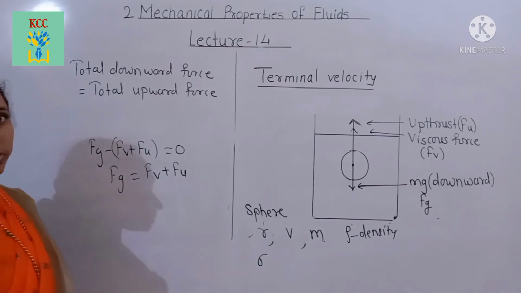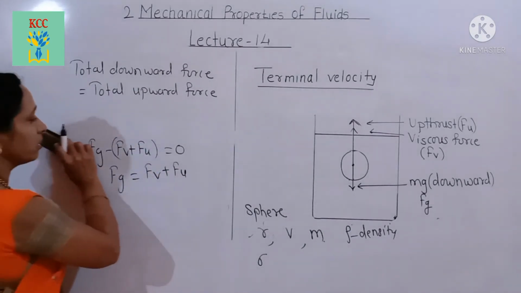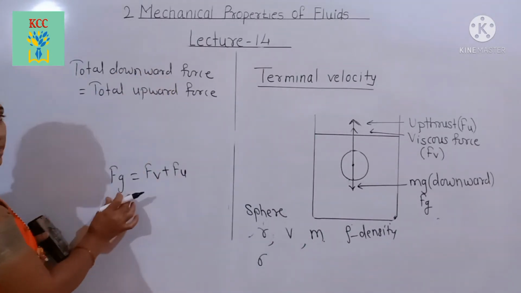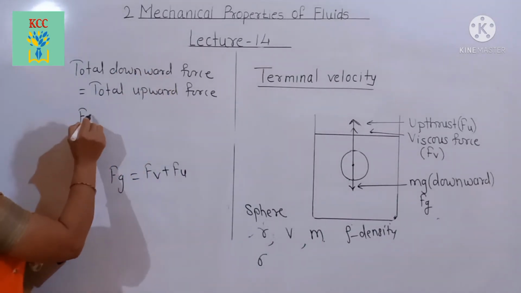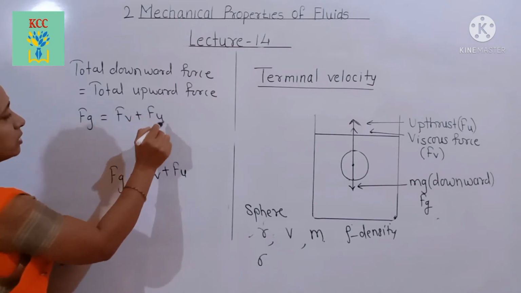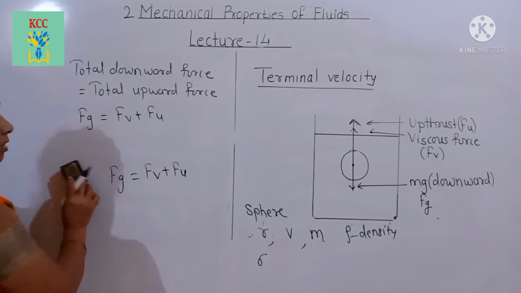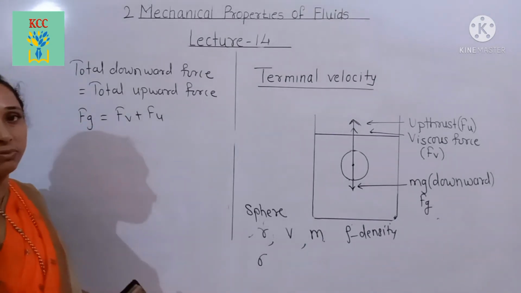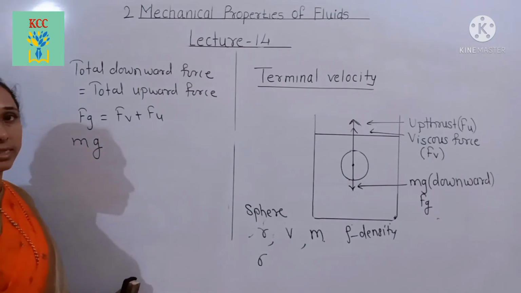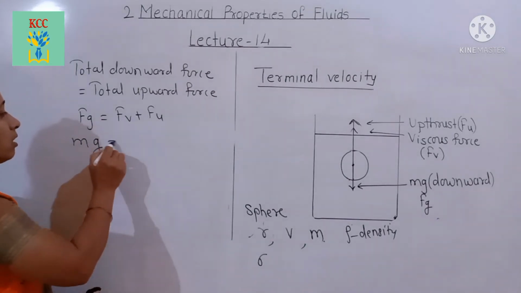We have to find the equation for the terminal velocity, and in that case the downward force, Fg, is equal to Fe plus Fu. This is the upward force. The downward force means weight, that is mg, where g is the acceleration due to gravity.